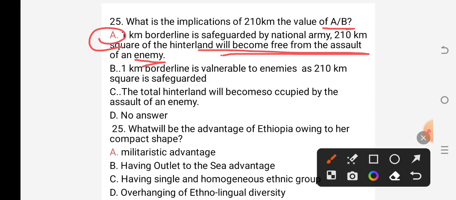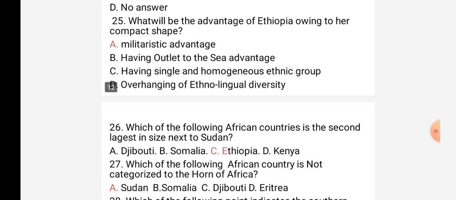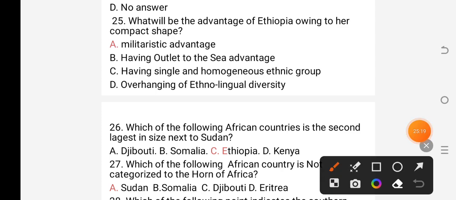Next question. What will be the advantage of Ethiopia owing to her compact shape? A. Militaristic advantage. B. Having outlet to the sea advantage. C. Having single and homogeneous ethnic group.